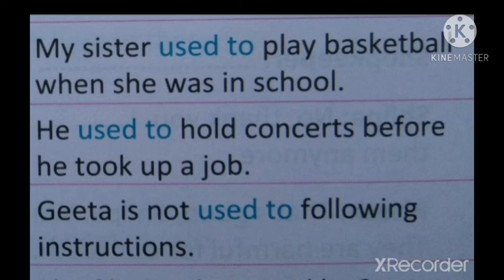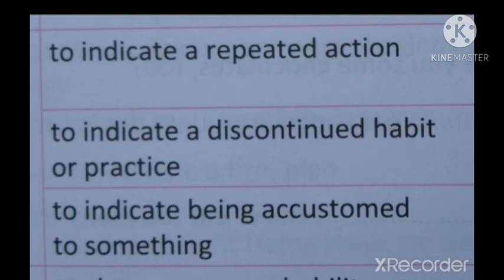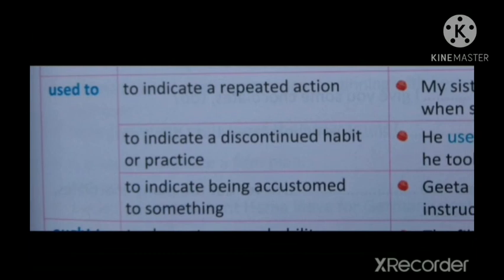This means before getting that job, he used to hold concerts. That was a habit, but now that habit is discontinued. Geeta is not used to following instructions. This one indicates being accustomed to doing that action. So that's about used to.